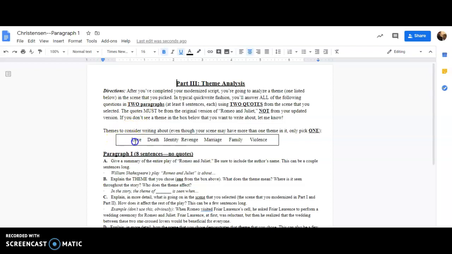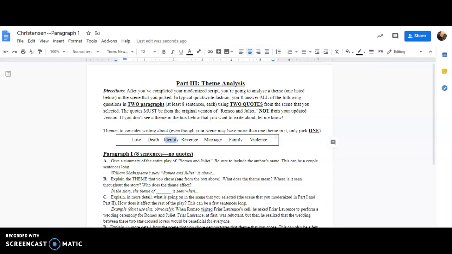So that idea might be love. If you have a scene between Romeo and Juliet, it's probably going to be a theme of love, where they describe each other with all these poetic things. It could also be a theme of death. If you're picking a Friar Lawrence scene, he very often talks about death, whether that's making the potion for Juliet to look like she's dead, or if it's at the very end of the play where he explains why Romeo and Juliet died.